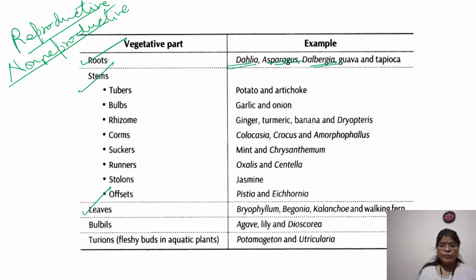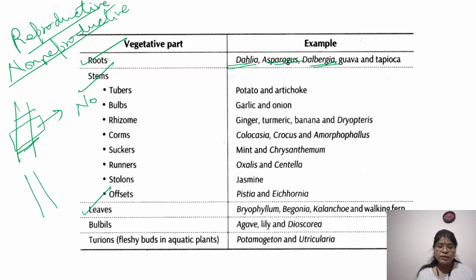Suppose I take a stem of sugar cane, you know there are nodes. If I take the internodal part and sow it, will it grow? No. But if I take the nodal region, then it will grow. Why will it grow?